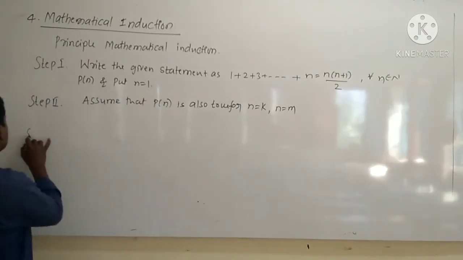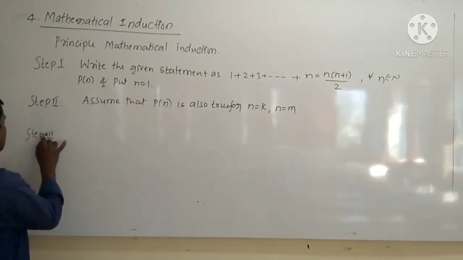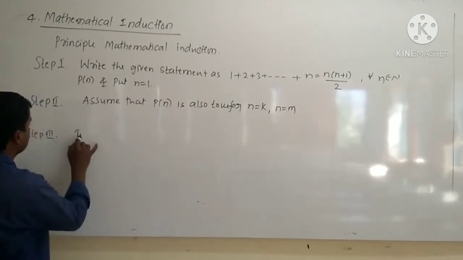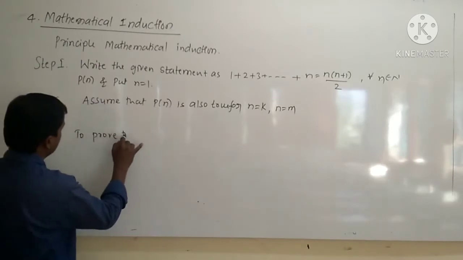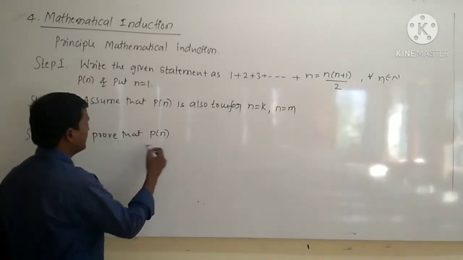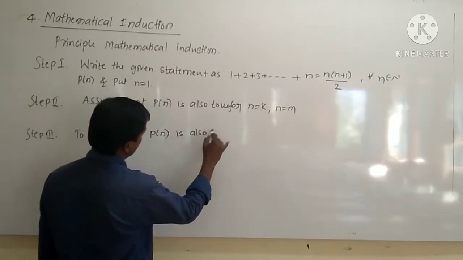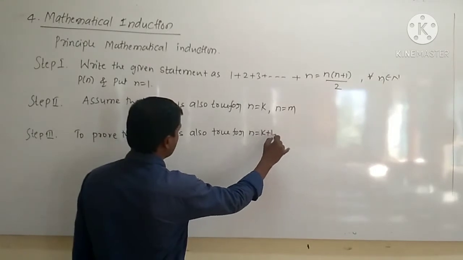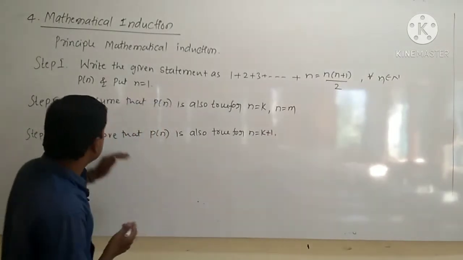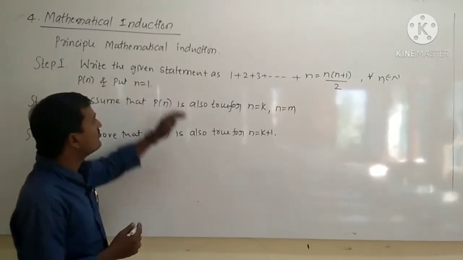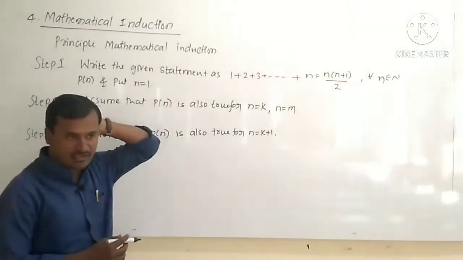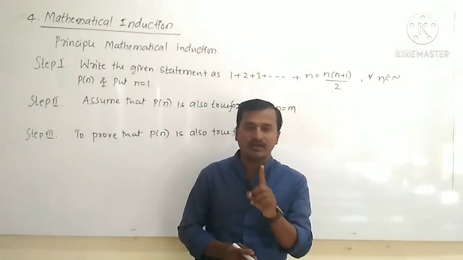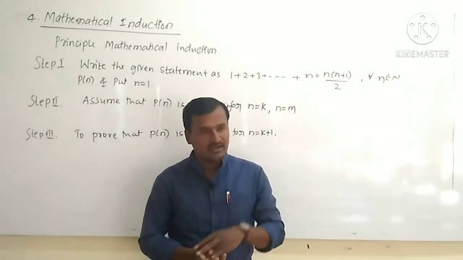So therefore, in step 3, to prove that P of n is also true for n is equal to k plus 1, right? So these are the steps involved in the principle of mathematical induction. In step 1, write the given statement as P of n and put n is equal to 1.